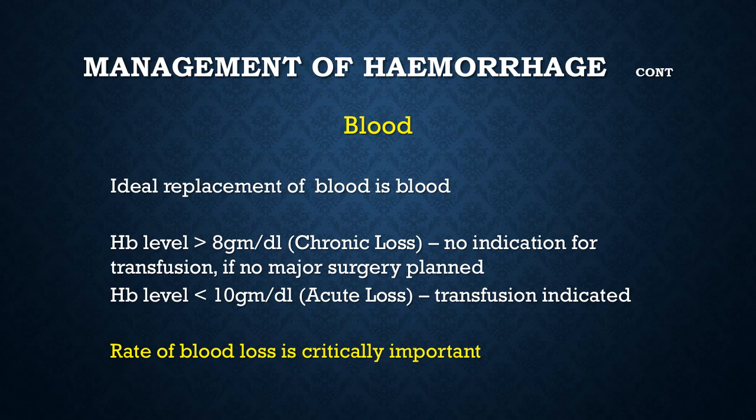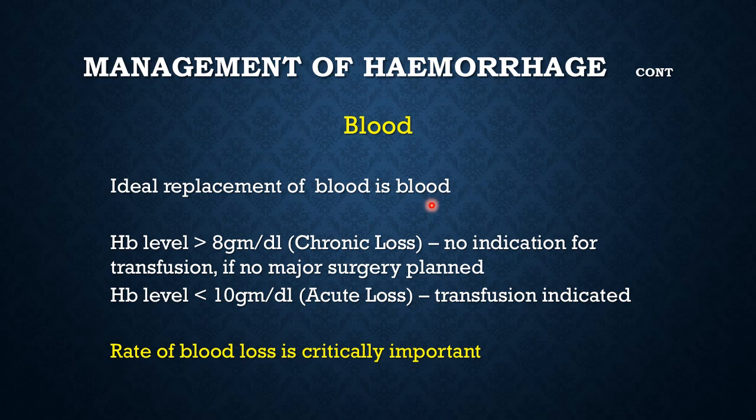Then in management of hemorrhage, ideal replacement of blood, of course, is blood. But while the blood is being wasted, you don't want to waste your donor blood if the recipient is still bleeding, unless you are forced to do massive blood transfusions because the patient is bleeding too rapidly.